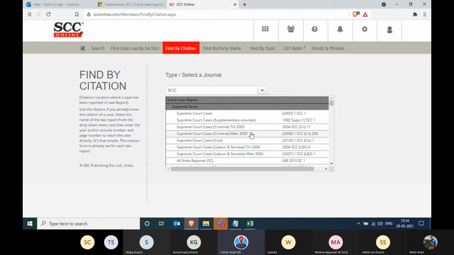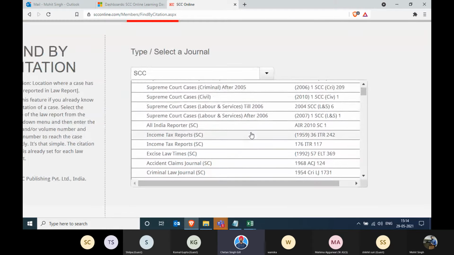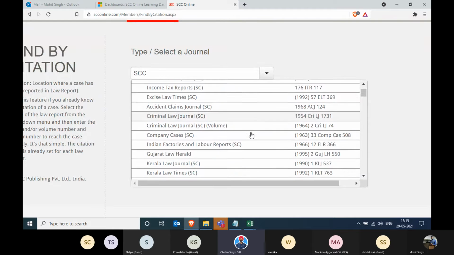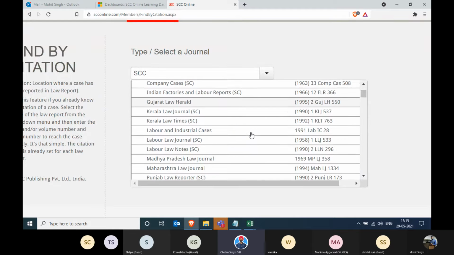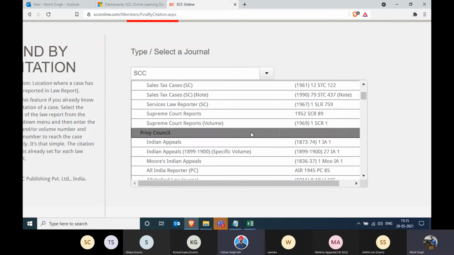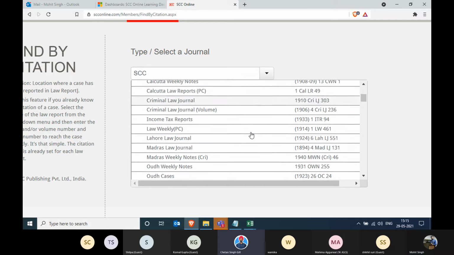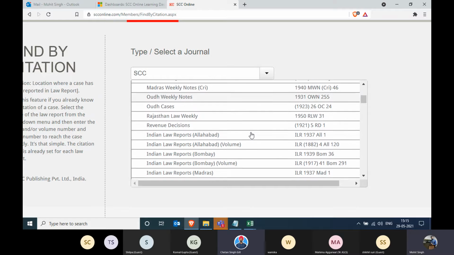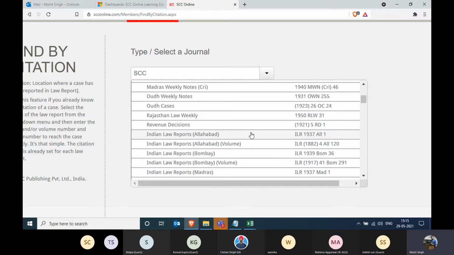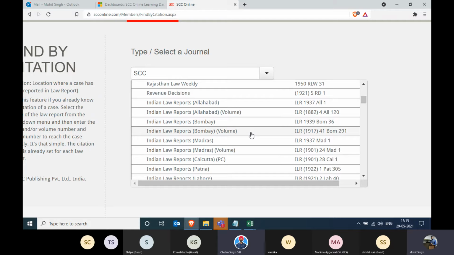Sure. Okay, please scroll down. Can you have a quick look? So all these journals. You're saying that any journal we have listed over here, I can use a citation? Yes, sir, you can use a citation. Do I have a true printout for all these journals? Sir, for those which we have added in our database.